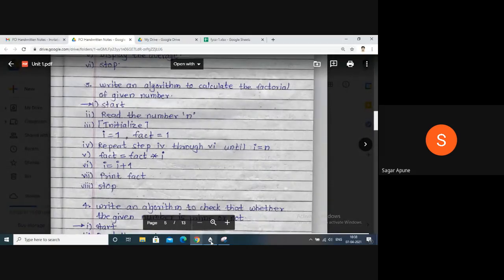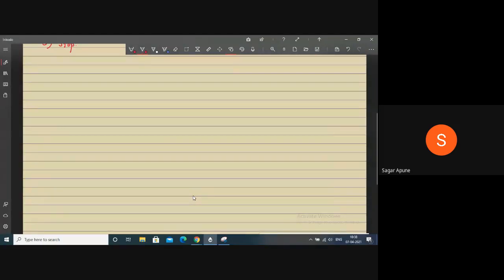Factorial means what? You just have to check today. Suppose my number value is 5. I want to calculate the factorial of 5. How to calculate? Put your number 5, minus 1 is 4, minus 1 is 3, minus 1 is 2, minus 1 is 1. Go up to 1 and multiply it. What is the result? Yes, anyone?